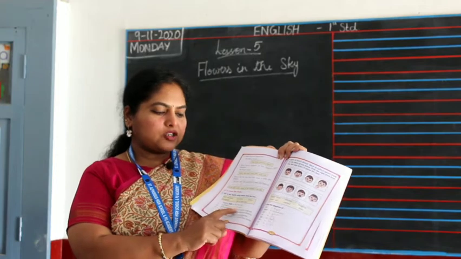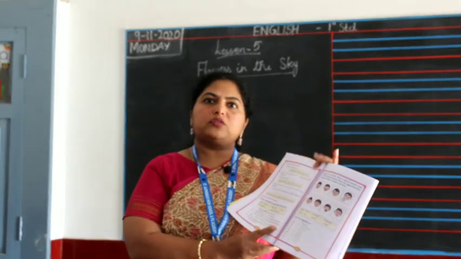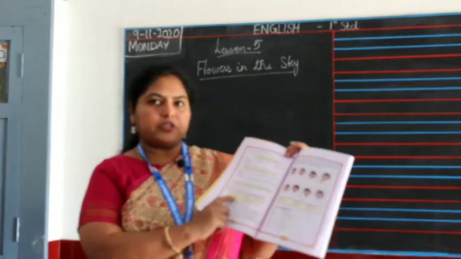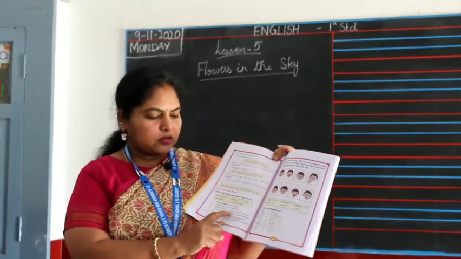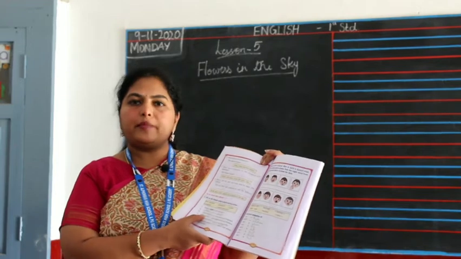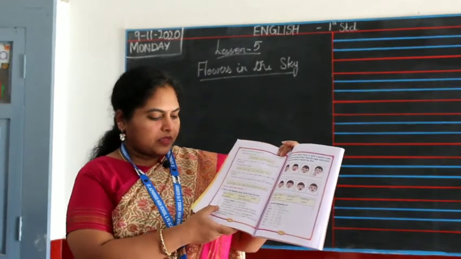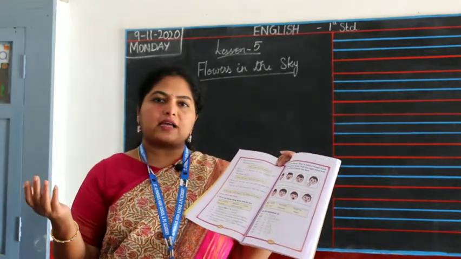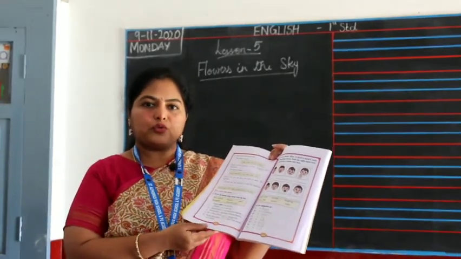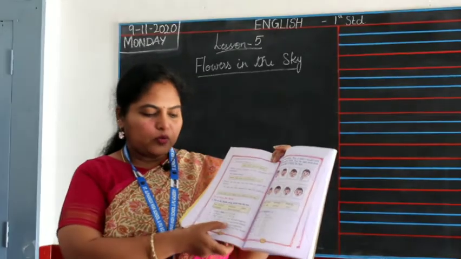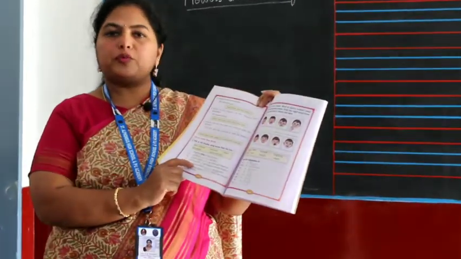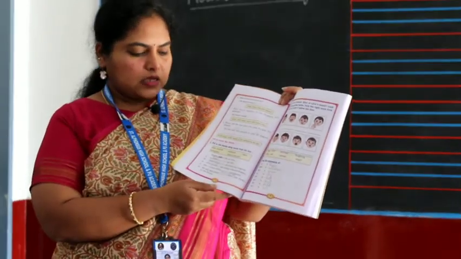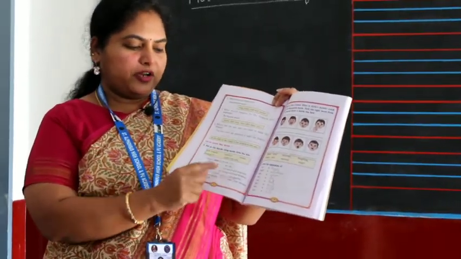Next one, dash are orange colored flowers. Which is the orange color flower? Marigold. So you have marigolds. Marigolds are orange colored flowers. Again, M will be a capital letter. Next, the dash is colorful. What's colorful in the sky? The rainbow. So you'll say the rainbow is colorful. Here you don't have to bother about the capital letter because it's the second word in the sentence. So you have to just write rainbow.